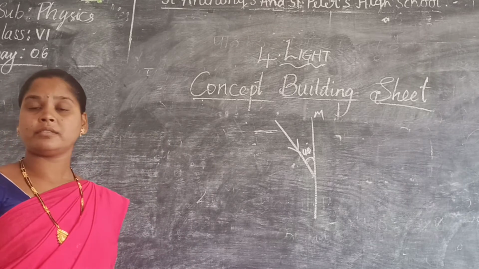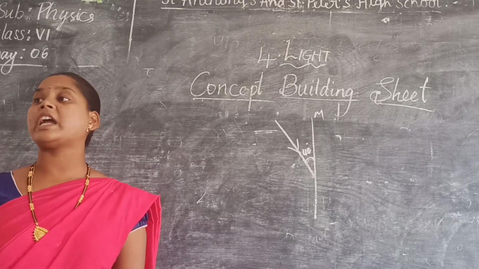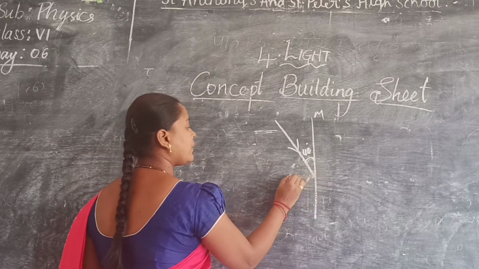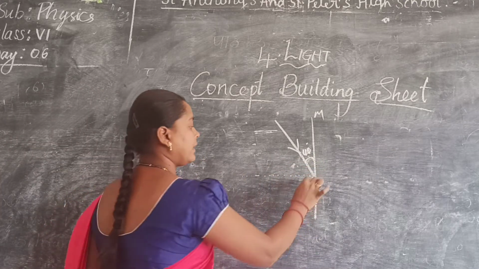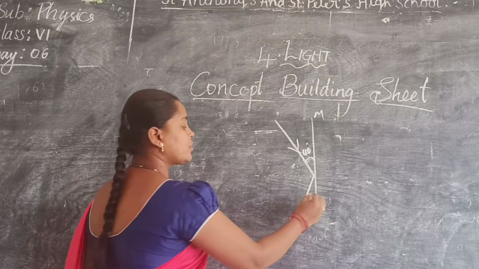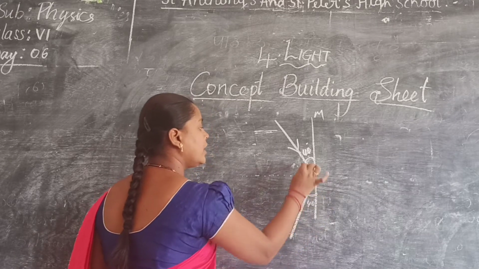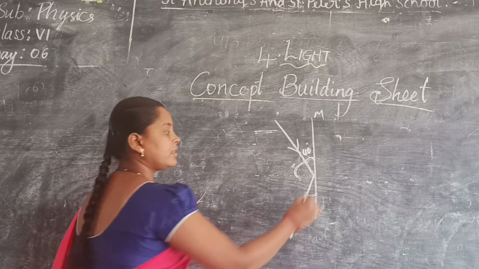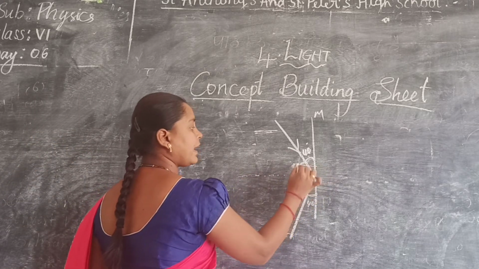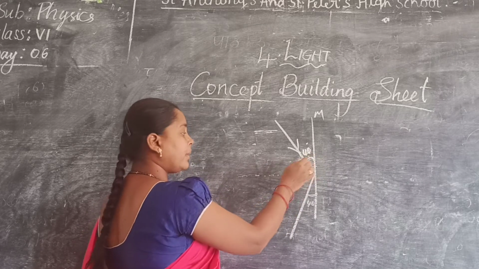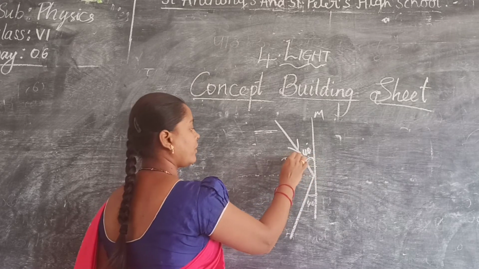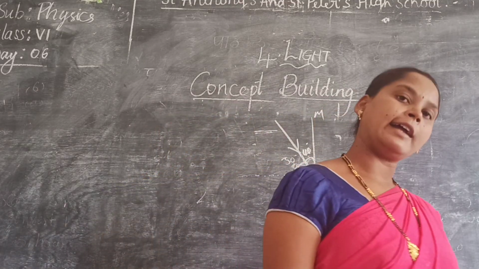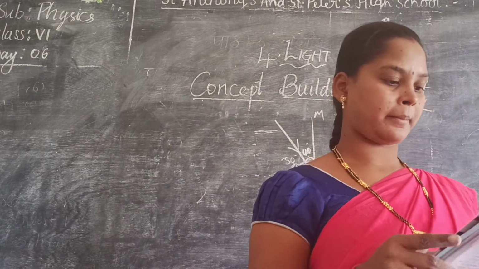Angle of divergence is 40. So this will be the normal line, and this will be the reflected ray. So this will also be 40. So how much will be the angle of incidence? 50. This is 90, no? In 90, how much have we finished? 40. Remaining is how much? 50. So this is also 50. So angle of incidence is 50, and angle of reflection is 50 degrees.